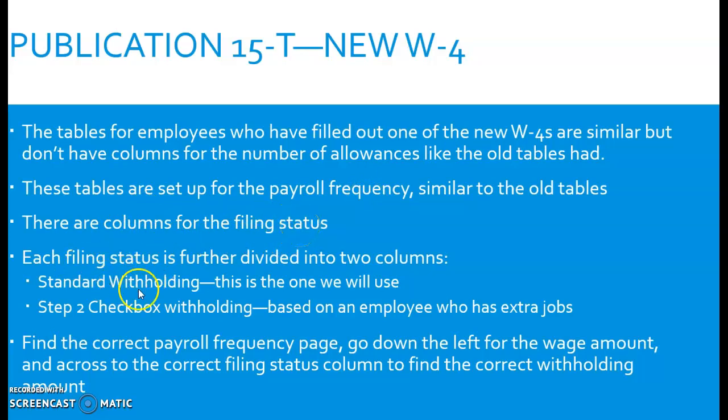Then the filing status is further divided into two columns, one for standard withholding, one for step 2 checkbox withholding. This is based on an employee who has more than one job. They have a job with our company and then they also have some outside jobs. So we're not going to worry about those. We'll be using the standard withholding. Okay, that's the one we'll use in class.